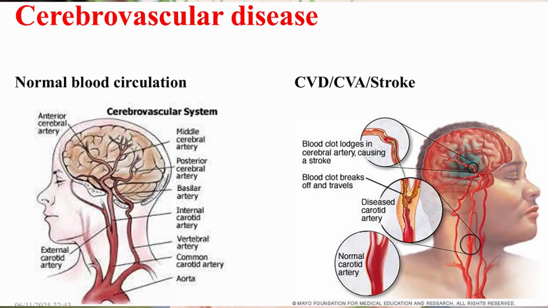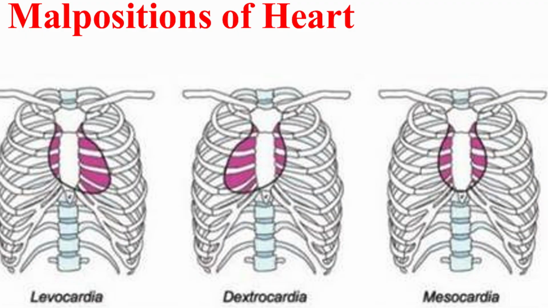What are cardiovascular diseases? They are diseases that affect the heart and the blood vessels. There are four main types, namely coronary heart disease, cerebrovascular disease, popularly known as stroke, peripheral arterial disease, and congenital heart disease. But in this video, I'll focus on coronary heart disease.